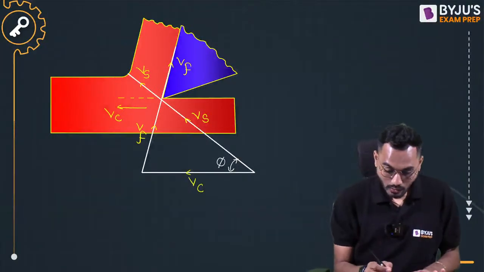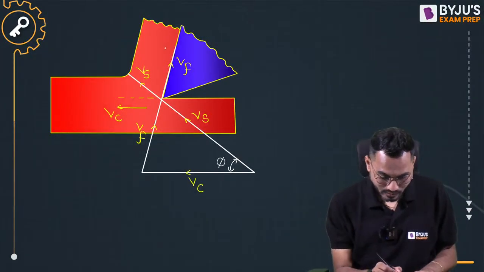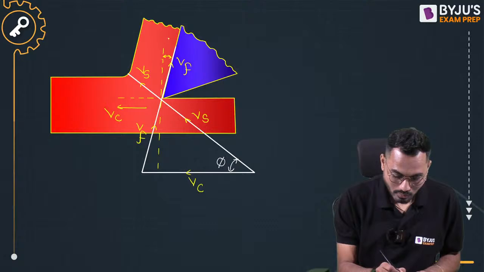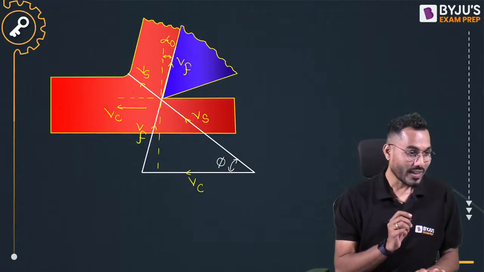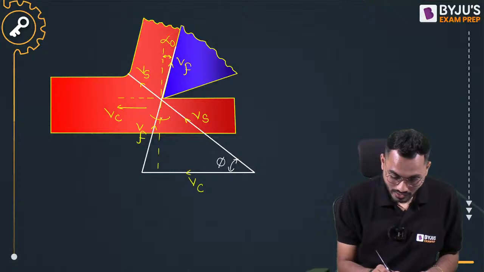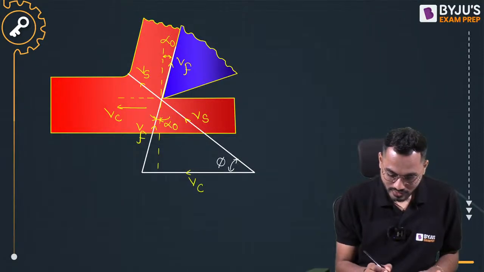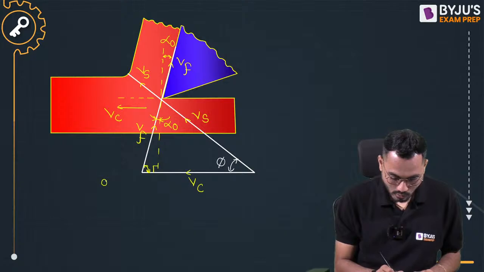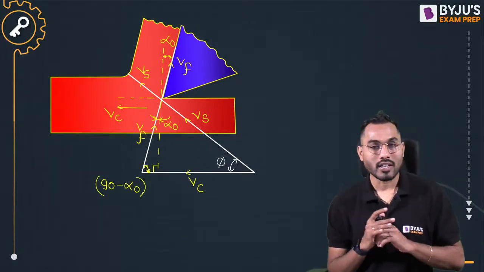Now if I draw the vertical line, this angle is the orthogonal rake angle alpha 0. If this is alpha 0, then this will also be equal to alpha 0. This is 90 degree, so this angle will be exactly equal to 90 minus alpha 0.